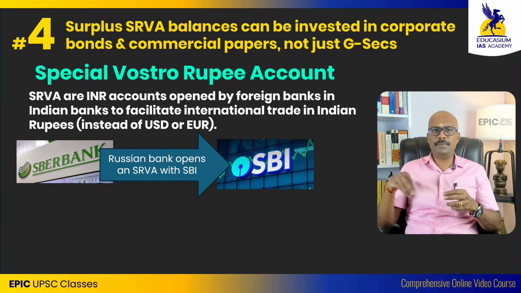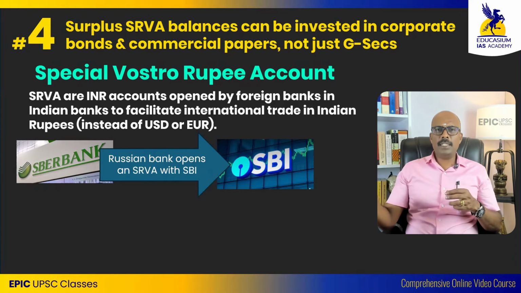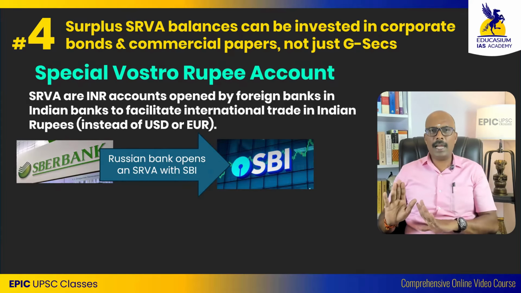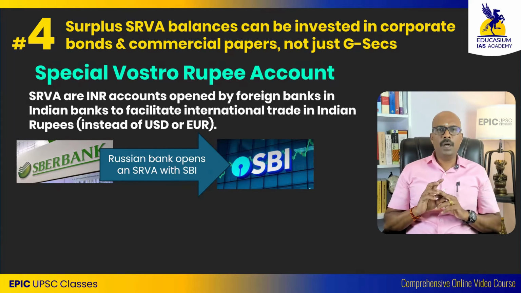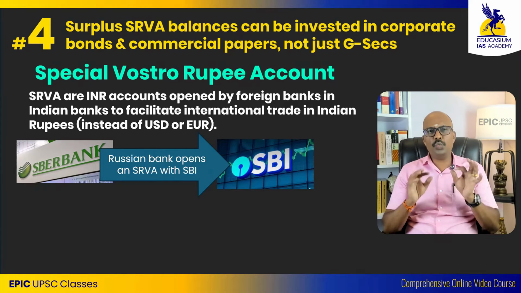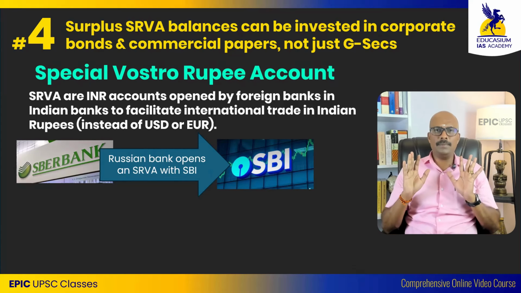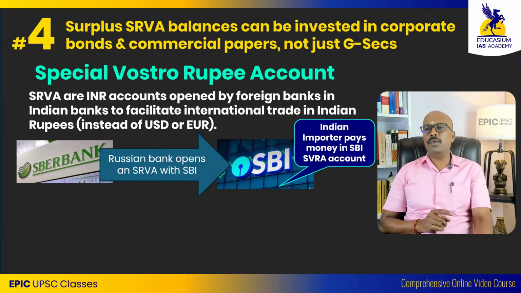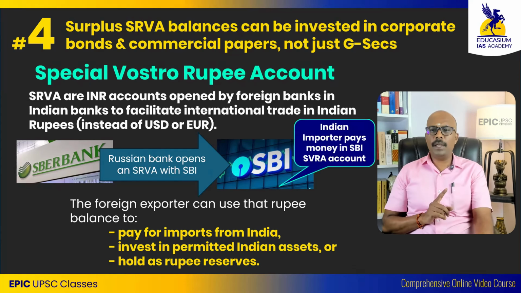Now the Russians can purchase products from India and pay for it from their SVRA account, because the money is there in the account. Apart from this, they can hold it as cash in the account, or purchase only government securities. So previously, with the SVRA account they could pay for imports from India, invest in permitted Indian assets or hold rupee reserves.